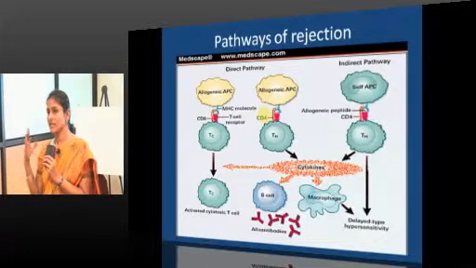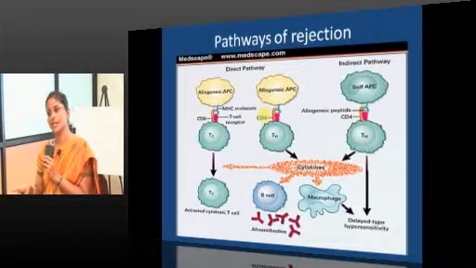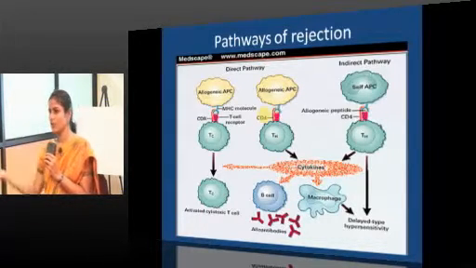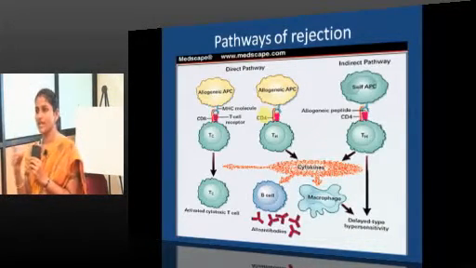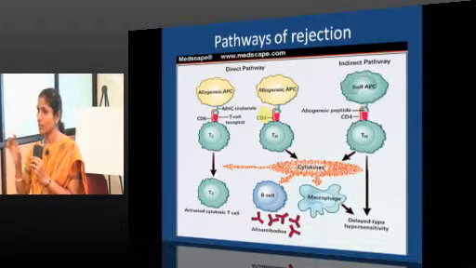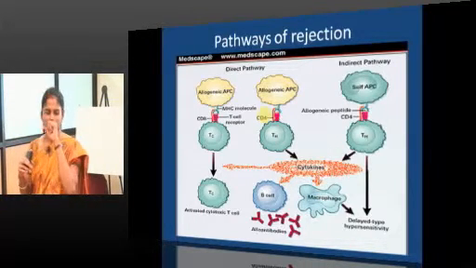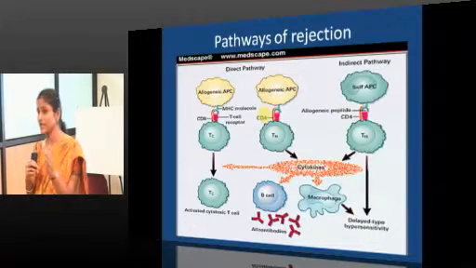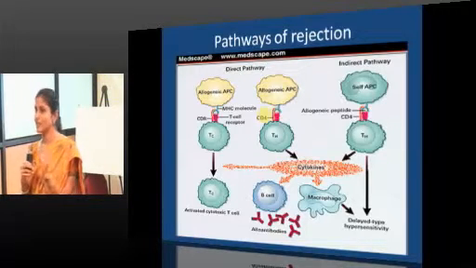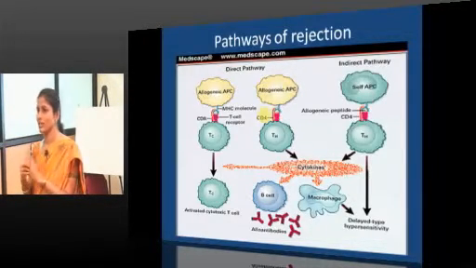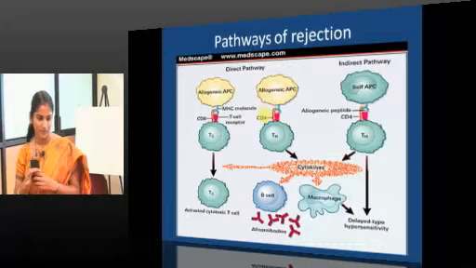Indirect pathway, it is APCs of the host. Just remember one thing: direct pathway, donor's APCs, indirect pathway is the opposite. When the APCs are from the host, it can activate only one pathway, that is CD4. So CD4 is involved in both, since CD4 can take up antigens only when presented with MHC 2. CD4 will be involved in both the pathways, direct or indirect.